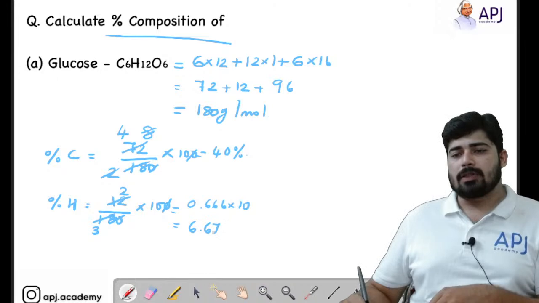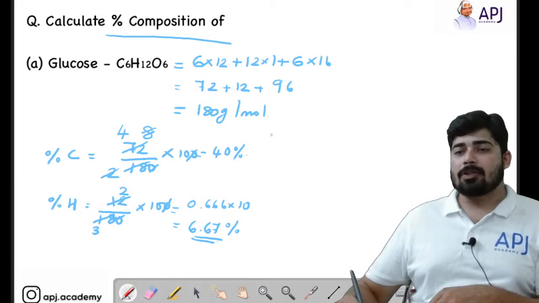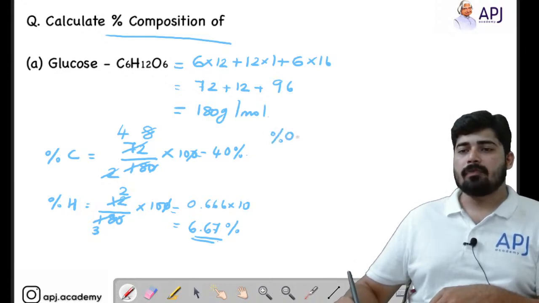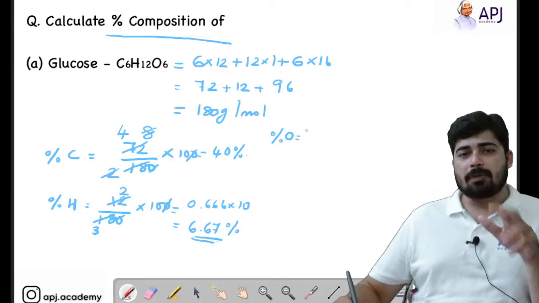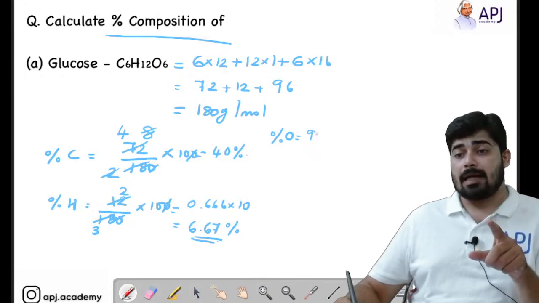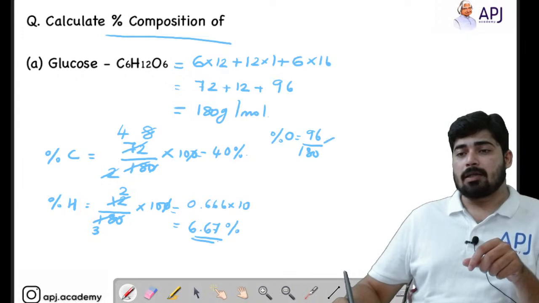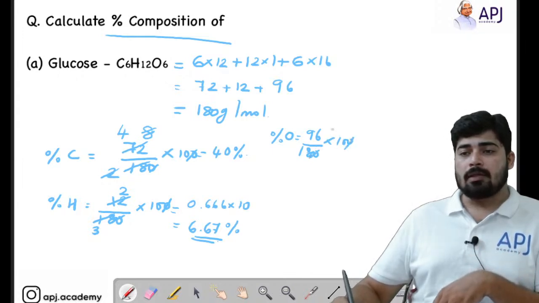6.66% or 6.67%. You can just stop it there. Now we will calculate the mass percentage of oxygen. We have 6 oxygen, so the total mass of oxygen present in the compound is 6 into 16, that is 96, divided by 180 into 100. You can cancel the zeros, and here you can cancel it by 2. 2 9s are 18, and here I can cancel it by 48. Now we can cancel it by 3. 3 3s are 9, and here 16 into 3 is 48.